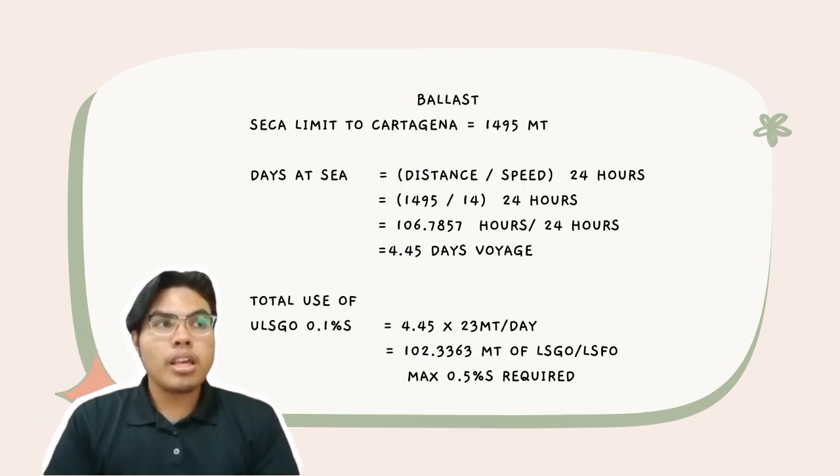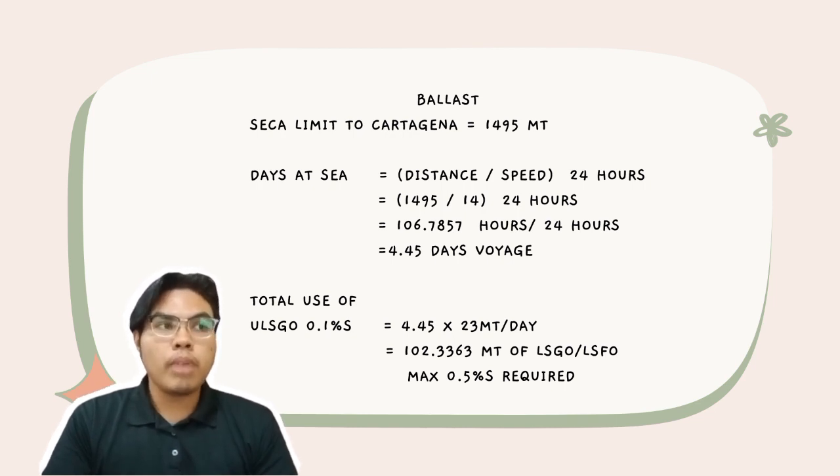For the ballast at sea from the SECA to Cartagena with a maximum distance of 1495 nautical miles using low sulfur gas oil with a maximum sulfur content of 0.5% and a speed of 14 knots. To calculate the days at sea, firstly, the 1495 nautical miles must be divided by 14 knots, which equals 106.7857. After that, 106.7857 must be divided by 24 hours to obtain the days at sea. The last answer after the dividing is 4.45 days voyage.